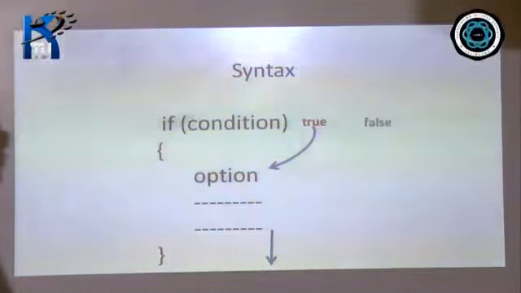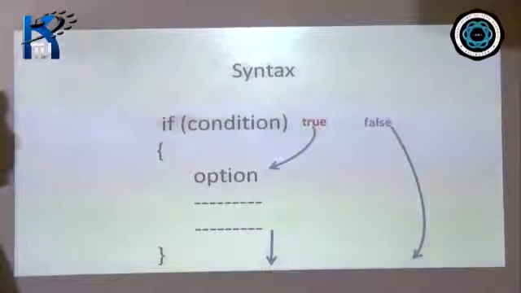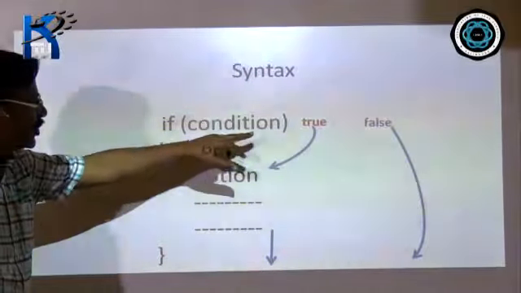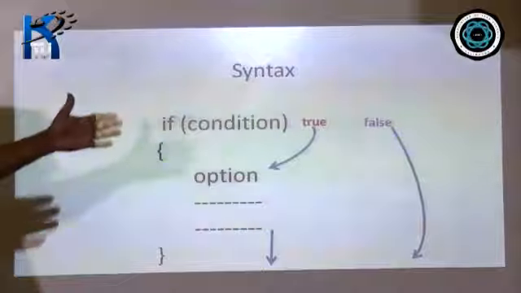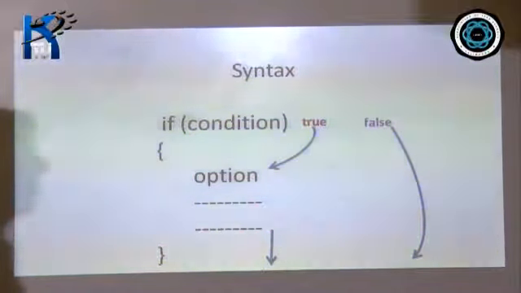In case the condition is false, in that case this option is skipped. The control doesn't enter the body of the if. So we see from here that only when the condition is true, then this option gets executed. Otherwise it is skipped. So this is the basic syntax or the format of the normal if. I hope it is clear to everyone.